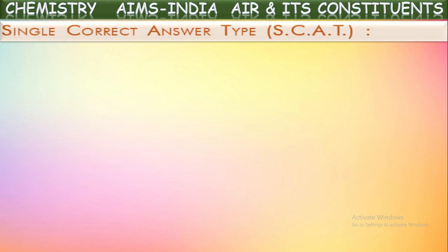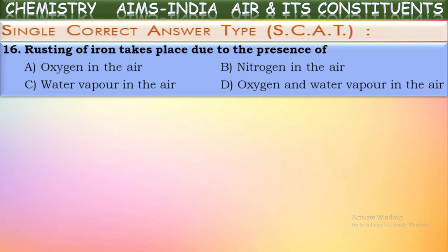Next, single correct answer type questions. Let us see here. Rusting of iron takes place due to the presence of... Yes. How do iron articles get rust? If we keep iron articles outside for a few days or a few months, then after a few days we observe a brown colored powdery substance forming on the surface of these iron articles.